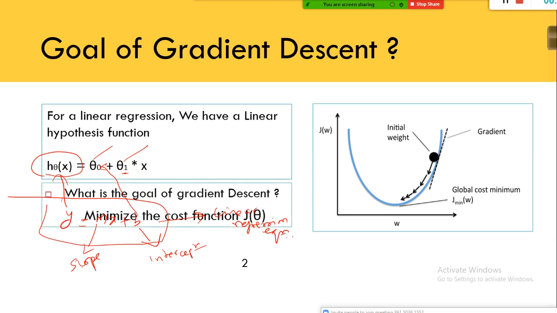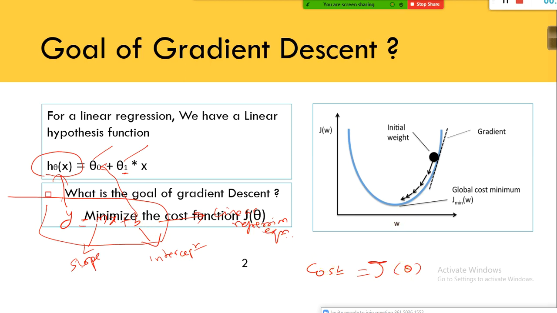So what is the goal of gradient descent? Minimize the cost function j of theta. So I call the cost by the notation j of theta. J of theta is nothing but my cost.